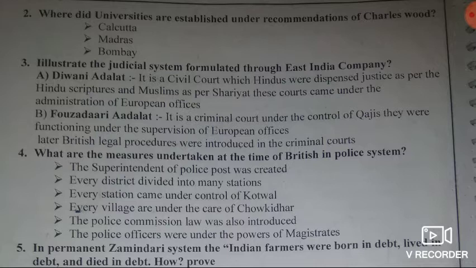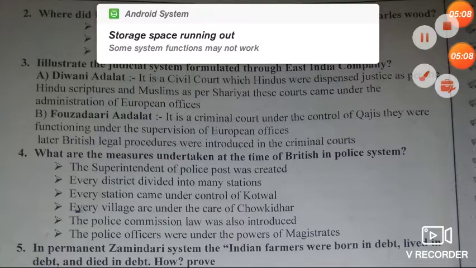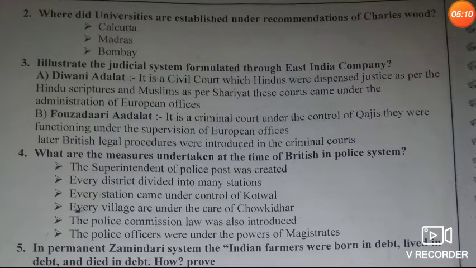Answer: Calcutta, Madras and Bombay. Then third question, state the judicial system formulated by the East India Company. Answer: one is Diwani Adalat and the second one is Fauzdari Adalat.